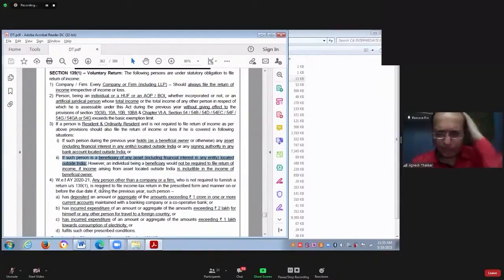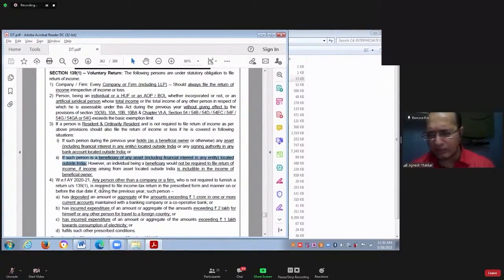For example, Sarvana has purchased property worth 5 crore outside India. But this property is held in the name of Sarvana's child, or this property is held in the name of Sarvana's wife.